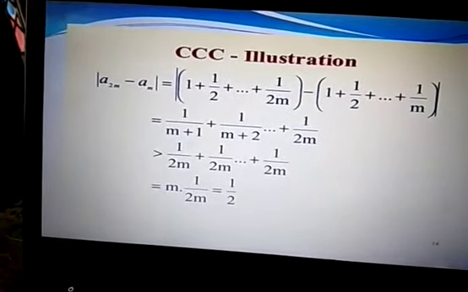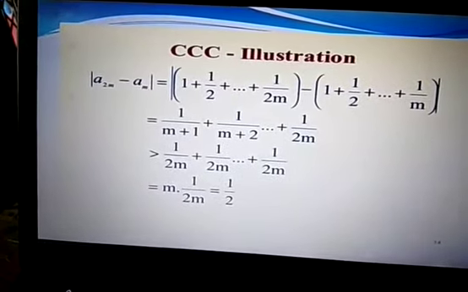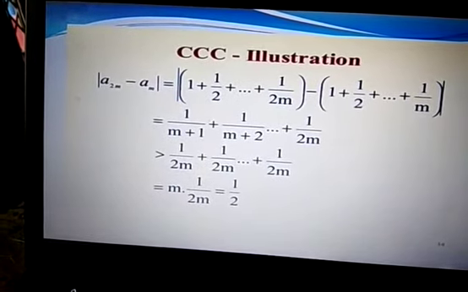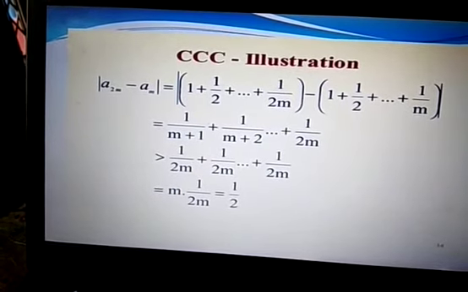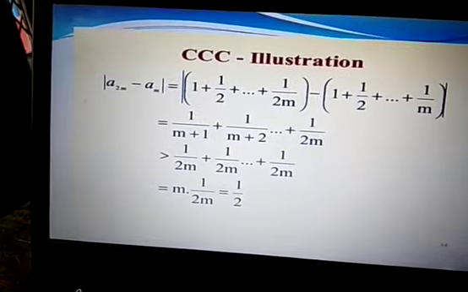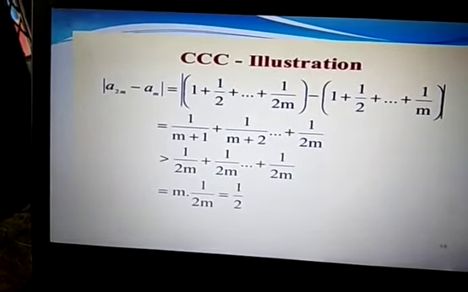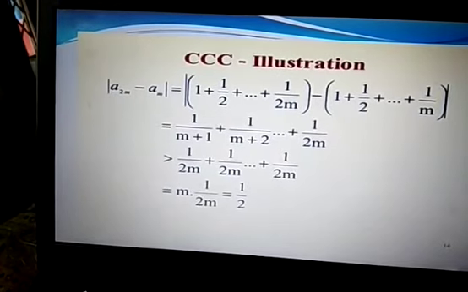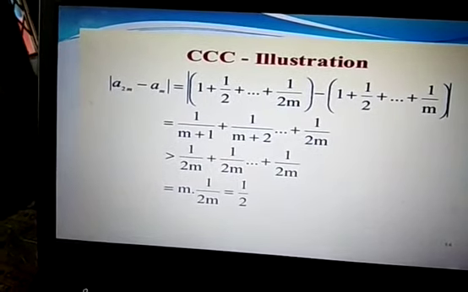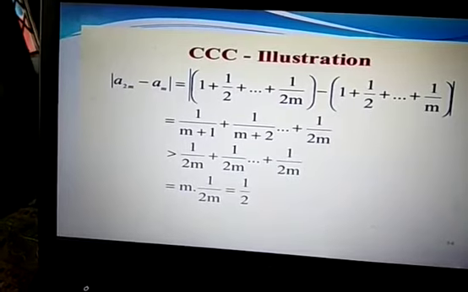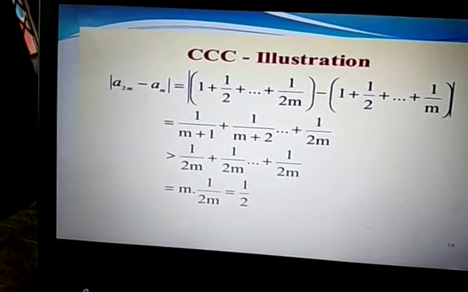So mod of a_{2m} minus a_m will be 1 plus 1/2 plus and so on up to 1/2m, minus 1 plus 1/2 plus and so on up to 1/m, and so this will be equal to 1/(m+1) plus 1/(m+2) plus and so on up to 1/2m, which will be greater than 1/2m plus 1/2m plus 1/2m and so on. So this will be m into 1/2m, that means this will be half.